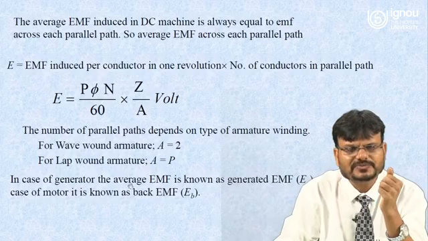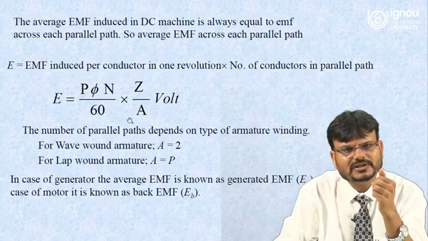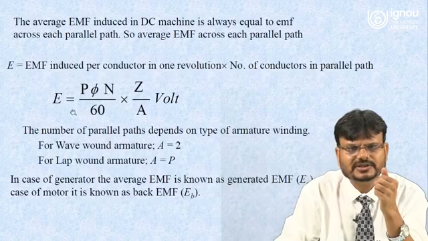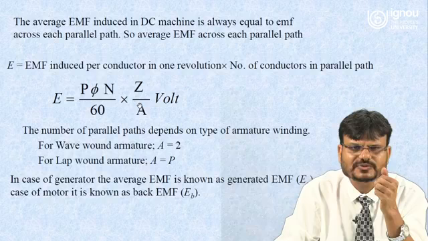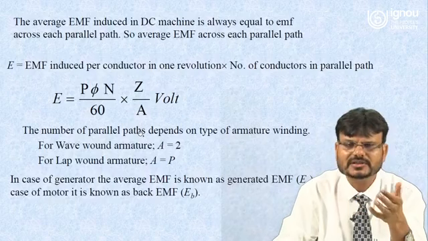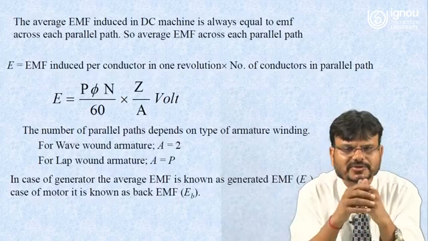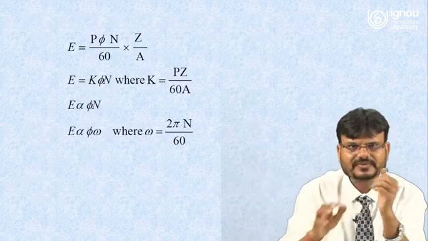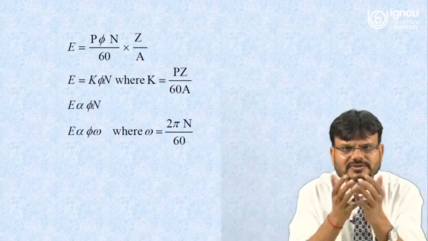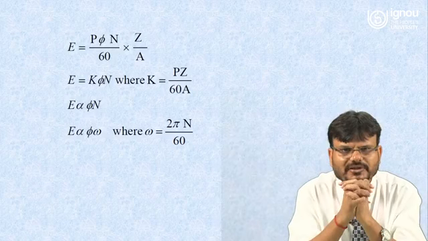So in case of generated EMF, if you are talking about the equation for the DC generator, there you can write E is equal to this one. If you are talking about the motor, because in case of the motor some EMF will be induced, that will be called the back EMF. So it can be denoted as E suffix B. So this is a general formula, E is equal to P phi N upon 60 into Z upon A.